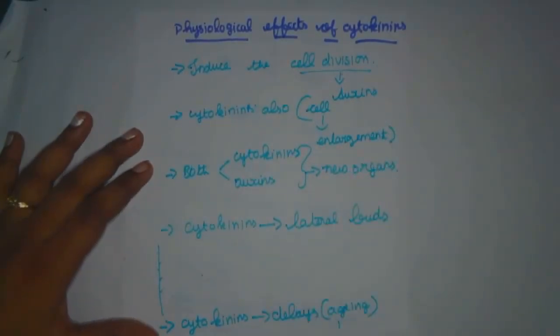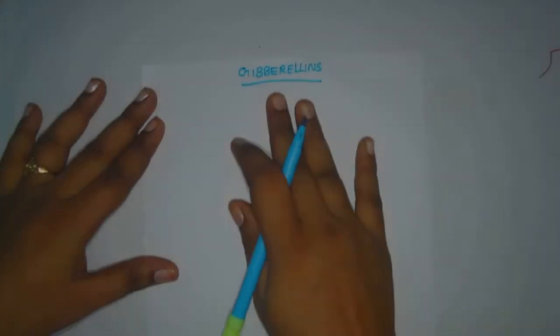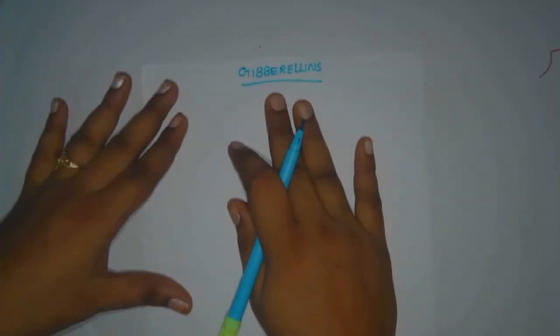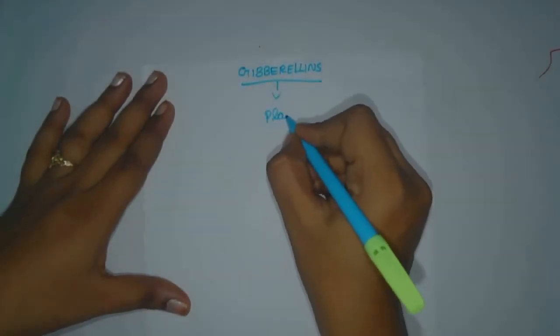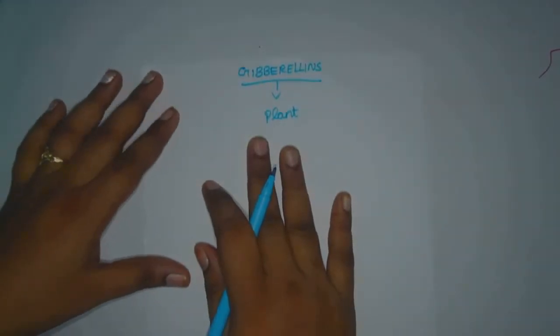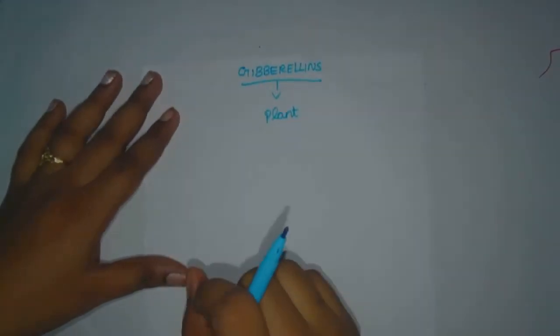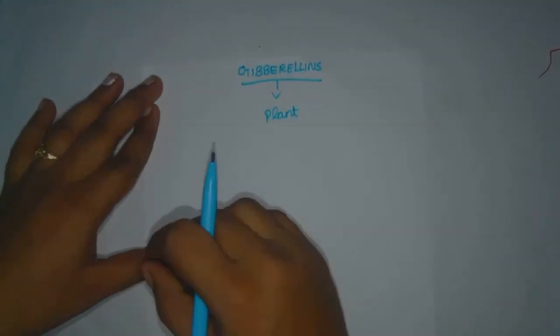So let me move on. Next one, gibberellins. It's a plant hormone, first identified in the country of Japan. The story behind gibberellin is very, very interesting, so just listen to that.